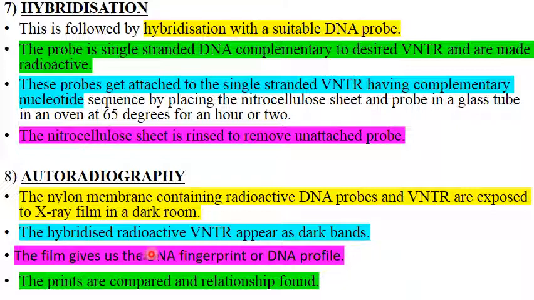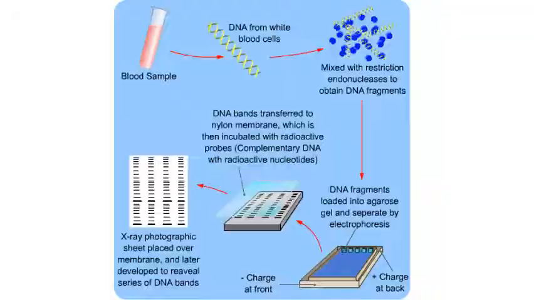And then our X-ray film will give us the DNA fingerprint or the DNA profile. This DNA fingerprint we can take and compare with another fingerprint and find whether there is any relationship or not, how much is similar, how much is not. So that is how we do the technique of DNA fingerprinting.